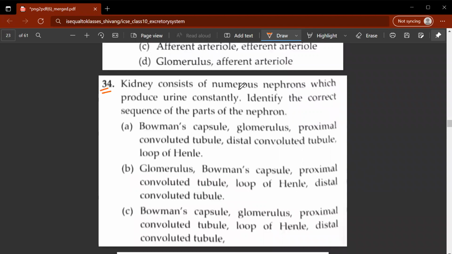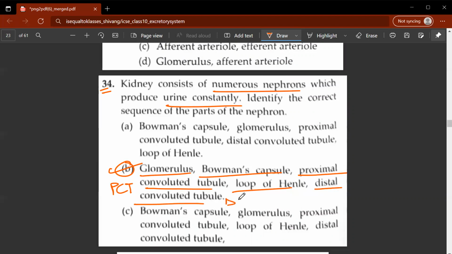34th, kidney consists of numerous nephrons which produce urine constantly. Identify the correct sequence of the parts of the nephron. So the correct option would be B. You have the glomerulus, you have the Bowman's capsule, the proximal convoluted tubule, or in short, PCT, loop of Henle, and then you have the distal convoluted tubule, also known as DCT.